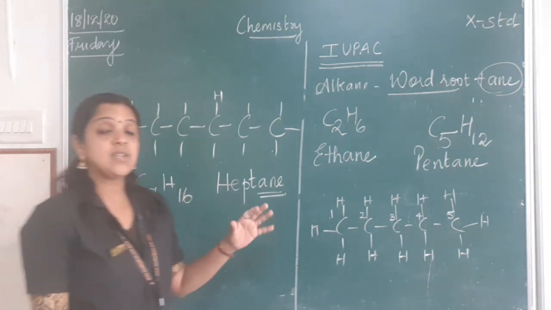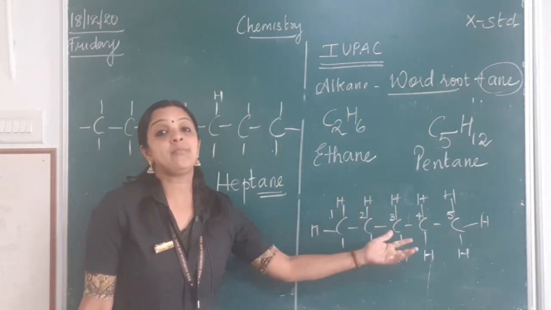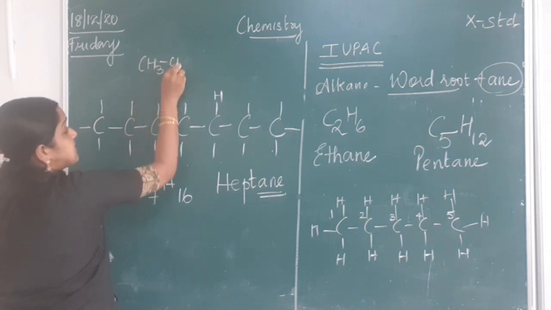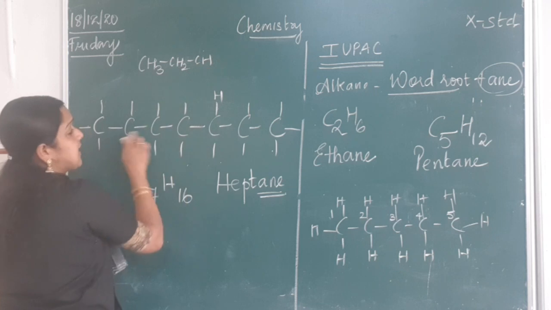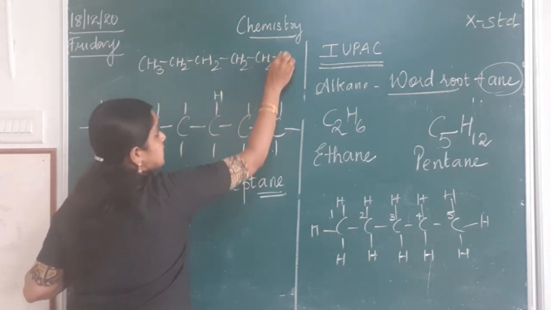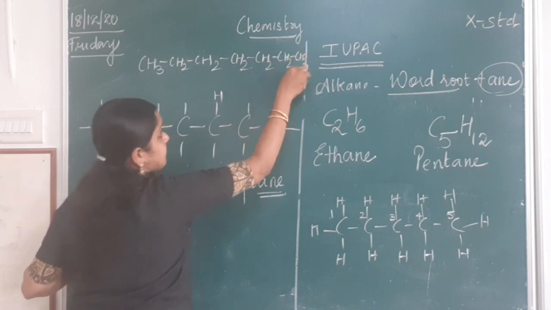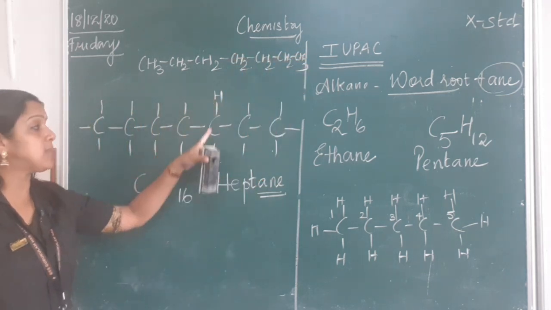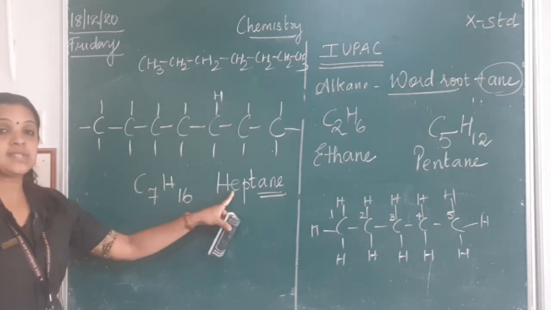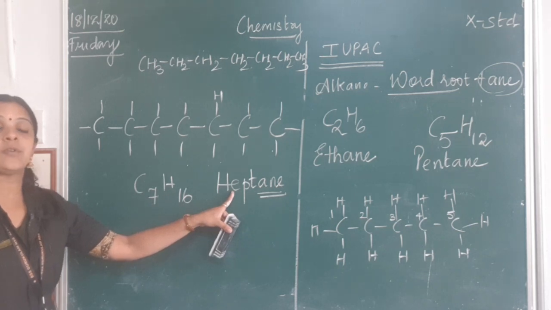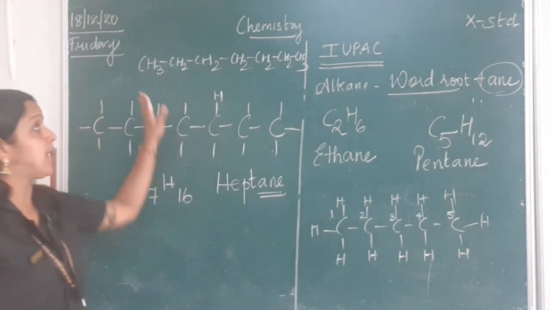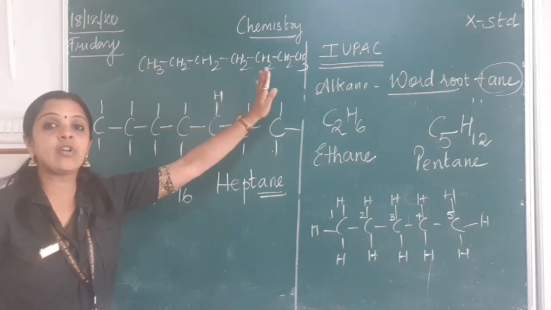Now this is an easy way of naming because you don't have any branches. So this can also be written in condensed form, CH3, CH2. The same thing I am writing here, CH2, 4, 5, 6, 7. I wrote it in the condensed form, this is the open chain structure and this is the molecular formula. And what is this? This is the name, or IUPAC name, of the organic compound. Now this is a simple way because you don't have branches in this. It's a straight chain organic compound.